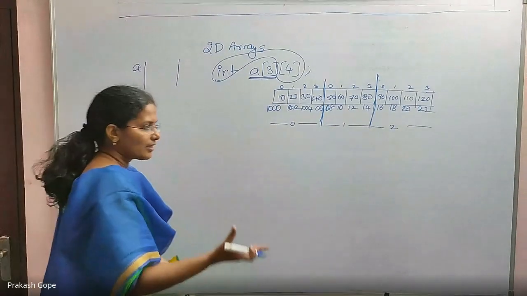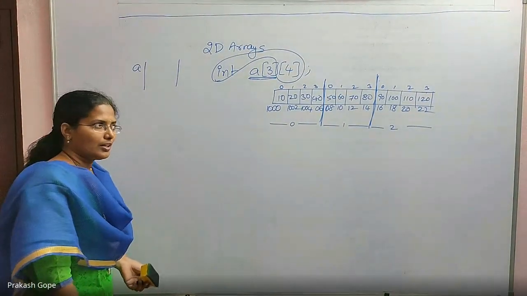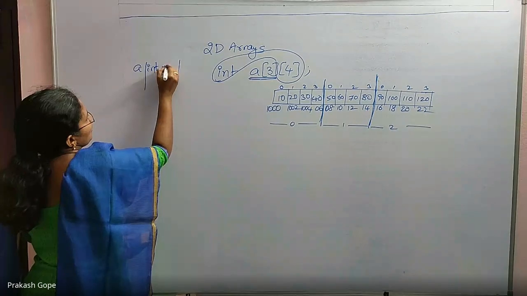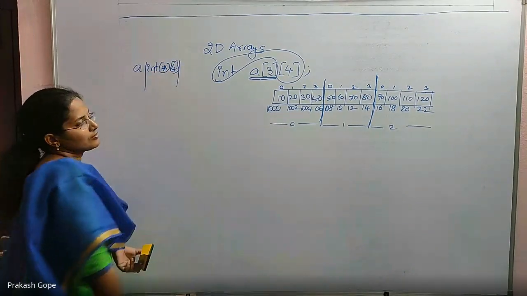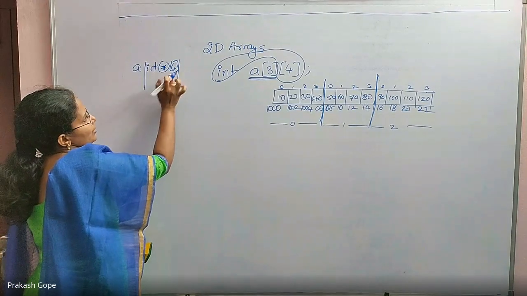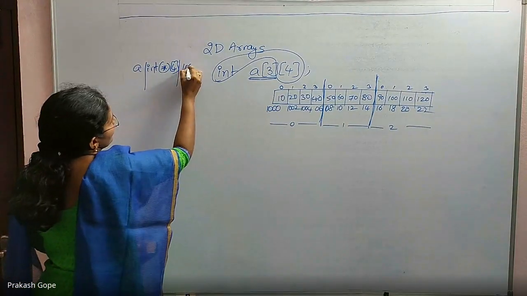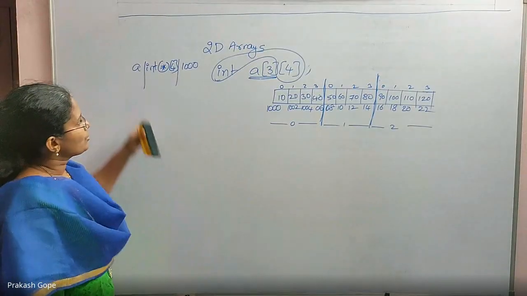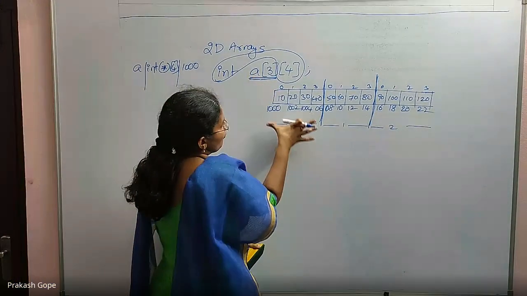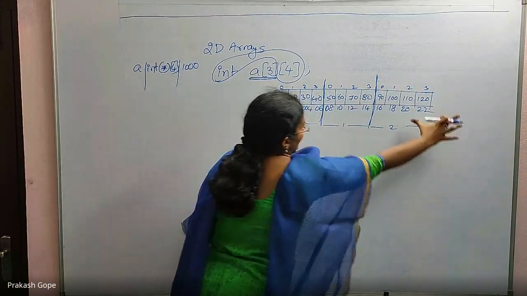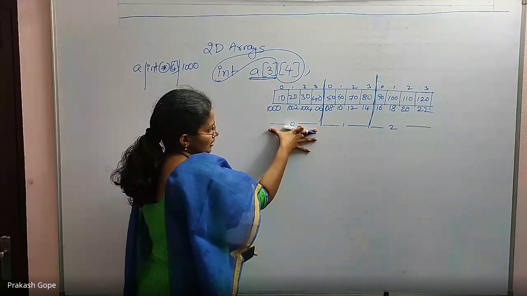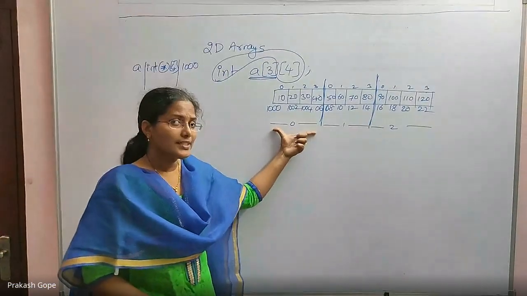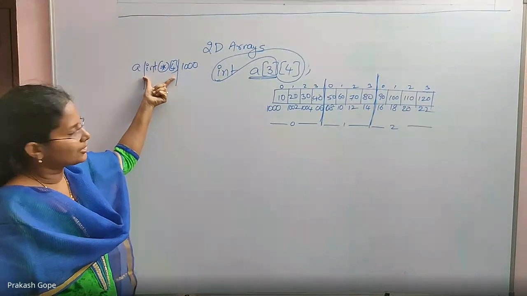How do we write that? Address of an integer array of size 4: pointer, int star of 4. Correct? Its value is 1000, the integer array of size 4's address. So the array name is the first element's address. In this array, the first element is this one, and its address is 1000, but it is an integer array's address. This is the declaration; this is a pointer type.